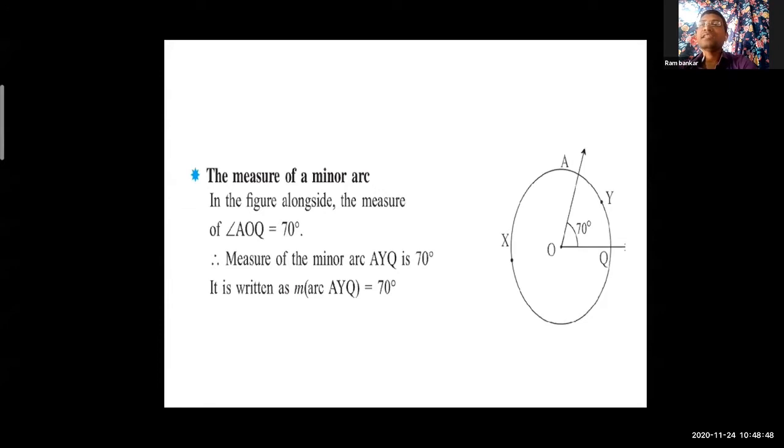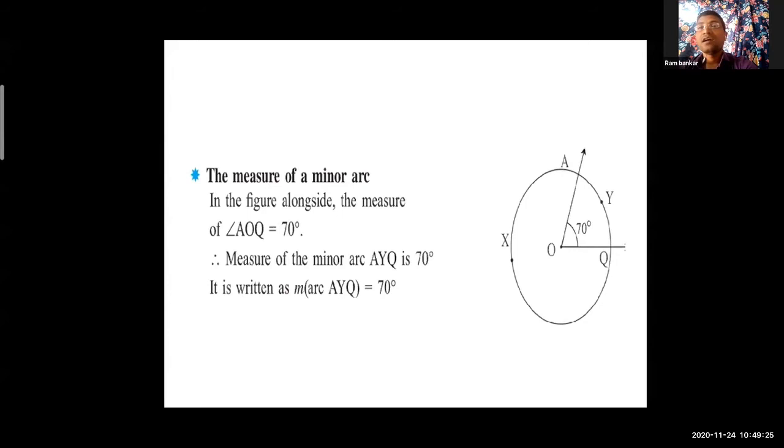This arc is AYQ, and the corresponding central angle is AOQ. O is the center of the circle as well as the vertex of the angle. So this is a central angle. AOQ is the central angle. Look at the lines in the figure alongside. The measure of angle AOQ is equal to 70 degrees. Hence, the measure of the minor arc AYQ is 70 degrees.